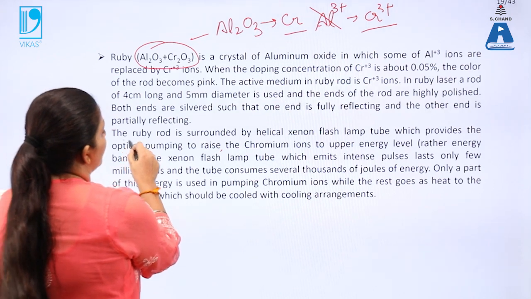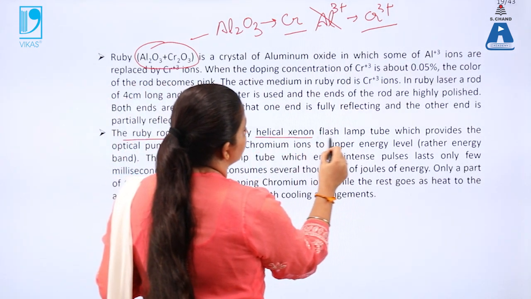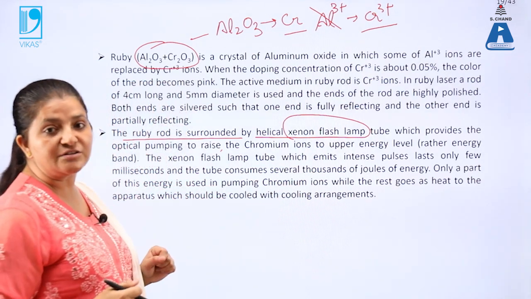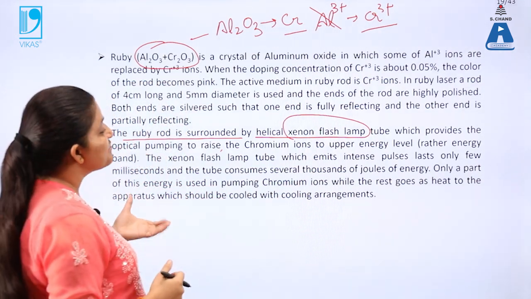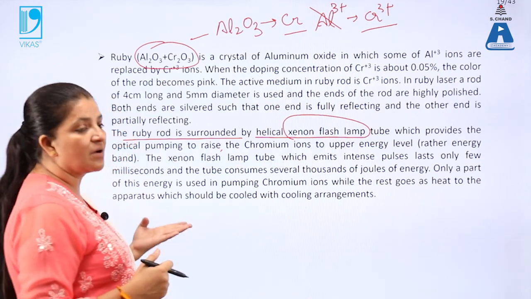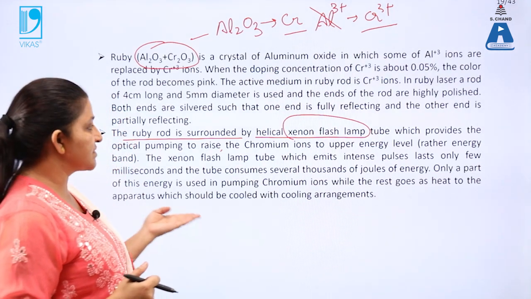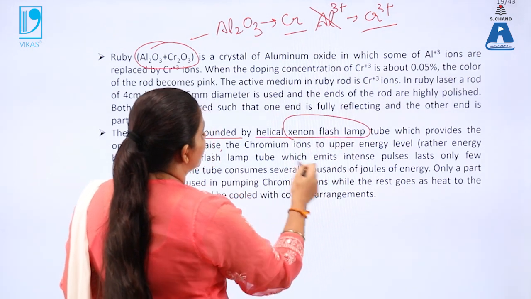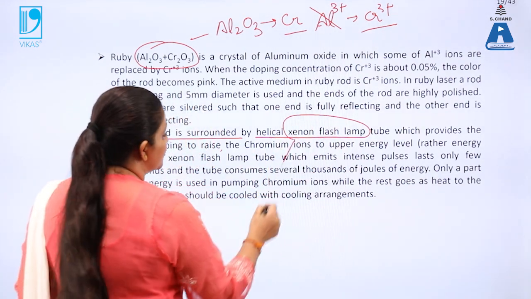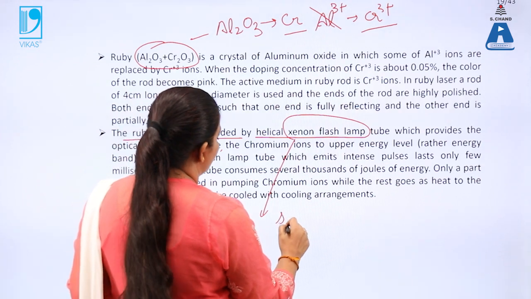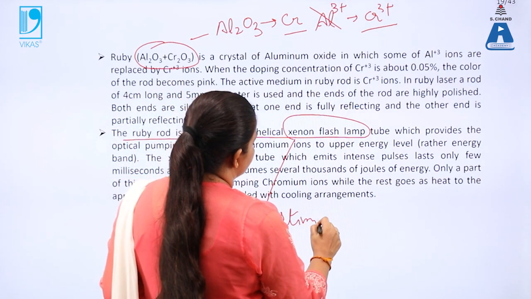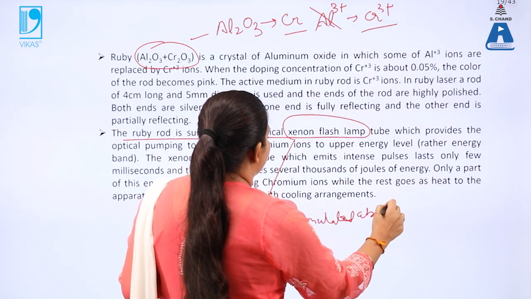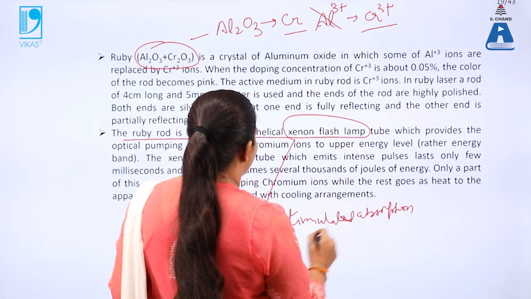Again, the ruby rod is surrounded by the helical xenon lamp. So this lamp is used as an excitation source over here, so that the atoms can jump from the ground state to the excited state. This jumping is done by the xenon flash lamp, which is used to provide the stimulated absorption and stimulated emission.